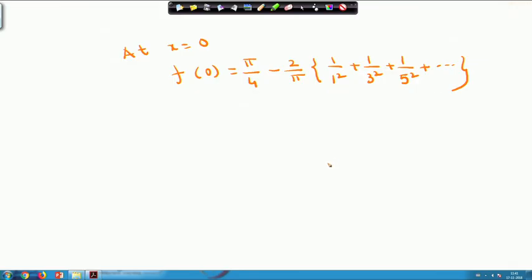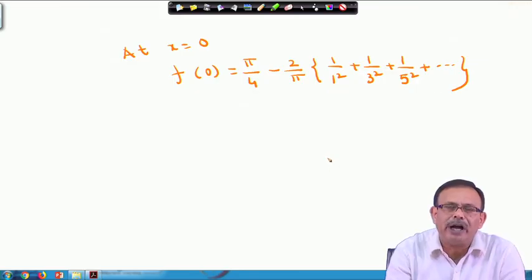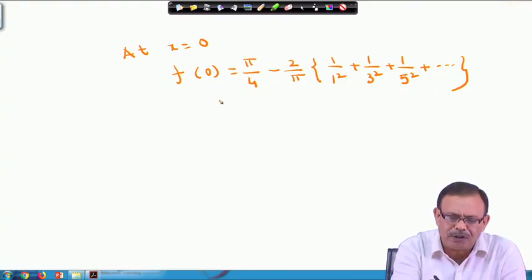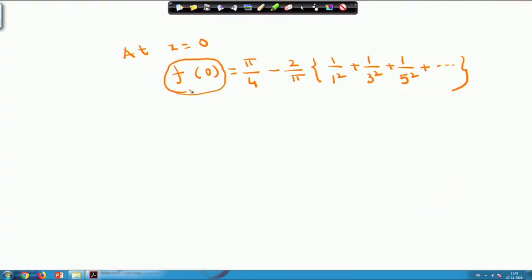The sine terms will vanish and cos n x will be 1 at x equals 0. I can also find the value of f 0 since x is given. So if I substitute the value of f 0, I will obtain 1 by 1 square plus 1 by 3 square plus 1 by 5 square, like this.